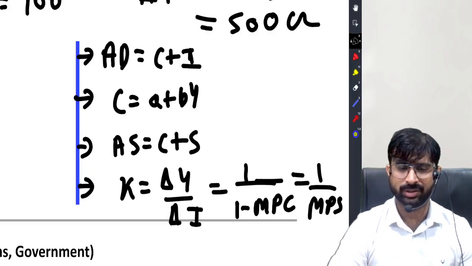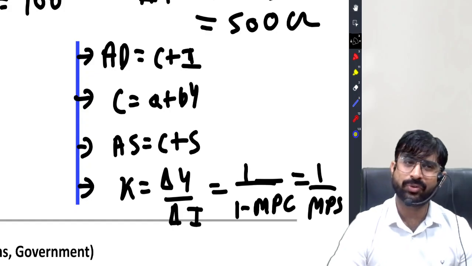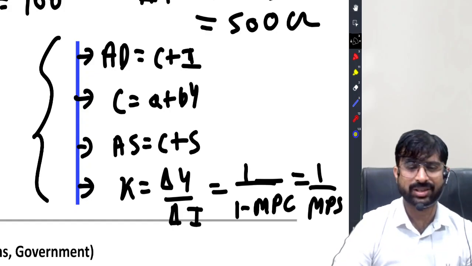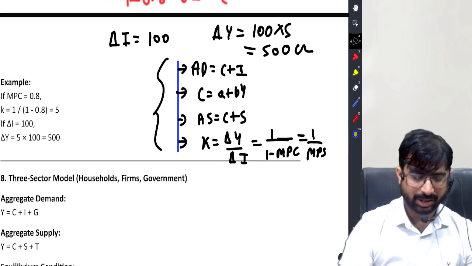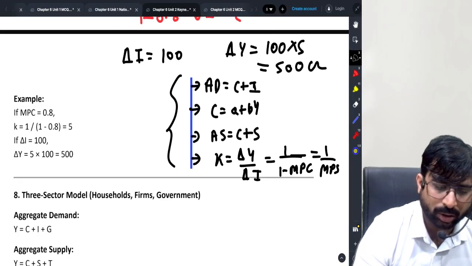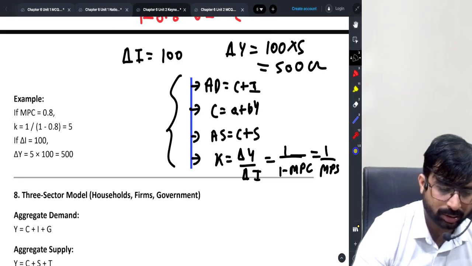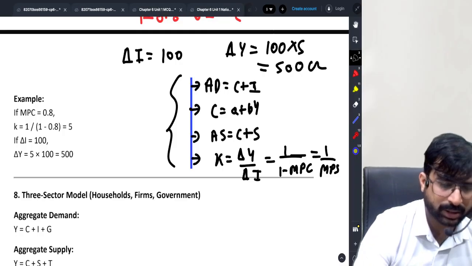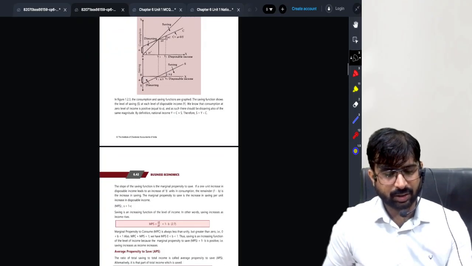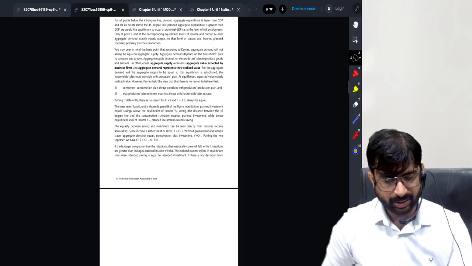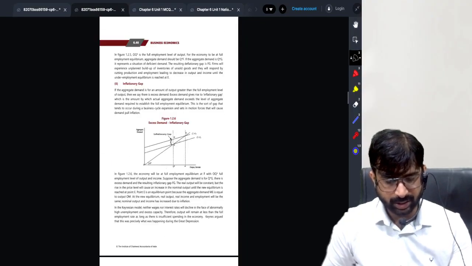Everything is going good. Understood friends? Right sir. Got it sir. No doubts? No doubts. Friends, now I'll take you all to the three sector world. Let's move forward class. Friends, in the three sector, things are going to grow a bit. How so sir? I'll tell you right away.